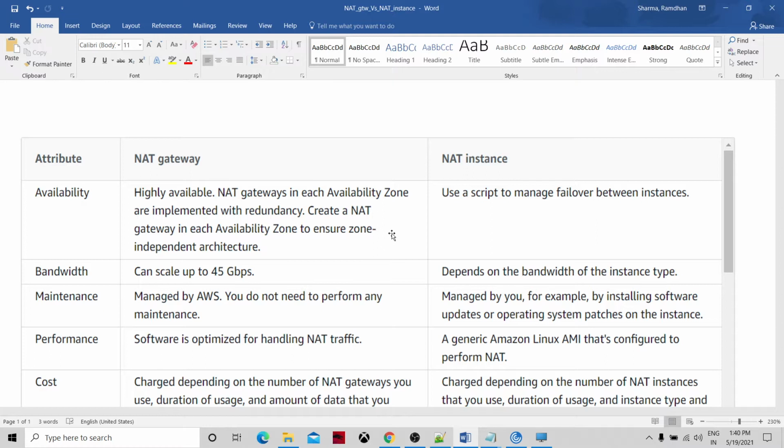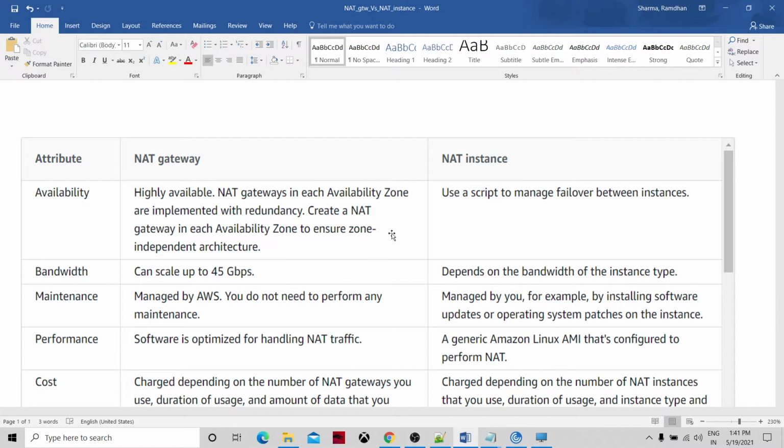So anything coming to the AWS NAT gateway in terms of traffic bandwidth or number of requests, it should have scalability, and if anything goes to failure, then another availability zone will be there to service the request.